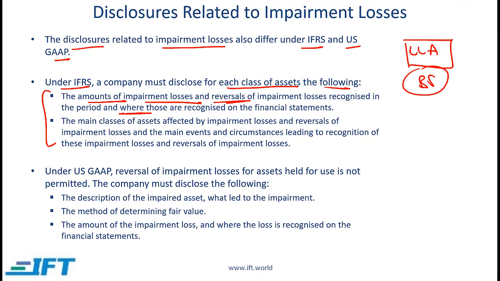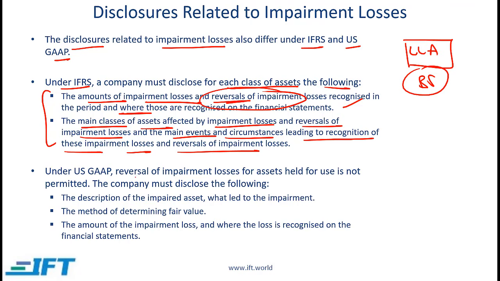So notice under IFRS, we are allowed to reverse impairment losses, but these reversals need to be very clearly disclosed. Under IFRS, we also need to disclose the main classes of assets that are impacted by the impairment losses, as well as reversals of impairment losses, and the main events and circumstances leading to the recognition of these impairment losses and reversals of impairment losses.